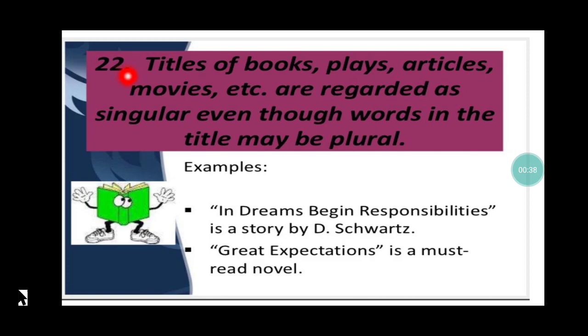Rule number 22. Titles of books, plays, articles, movies, etc. are regarded as singular even though words in the title may be plural. There are some names of books, movies, and articles which appear to be plural, but they are referring to one book or one play or one movie, so that's why they are treated as singular. Although the words appear to be plural, like in "Dreams and Responsibilities," dreams and responsibilities are not plural, but it is referring to a story.